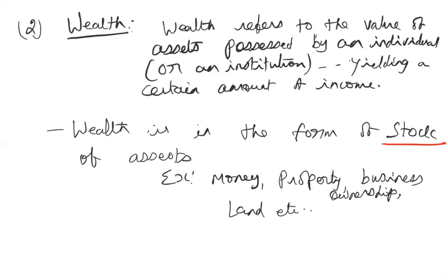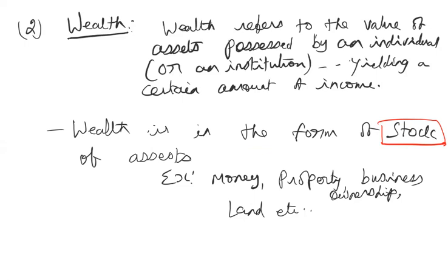Or any person is a wealthy person. This is how we are calling. So they are not affected by any market changes. Like the other day I explained to you about what is depression, what is recession. So during those time periods, they can easily utilize these properties or assets. They might not be in the form of flow, they are in the form of stock, but they can be easily converted into money. So this gives a certain amount of financial freedom to all those people who are owning these kinds of assets.